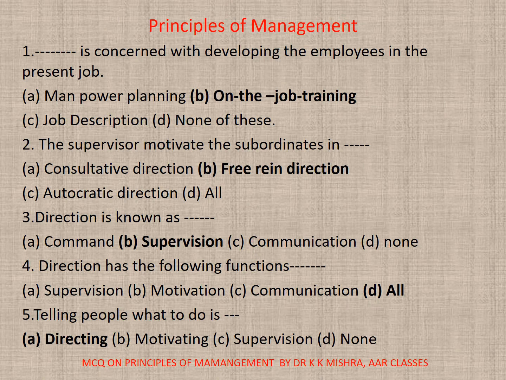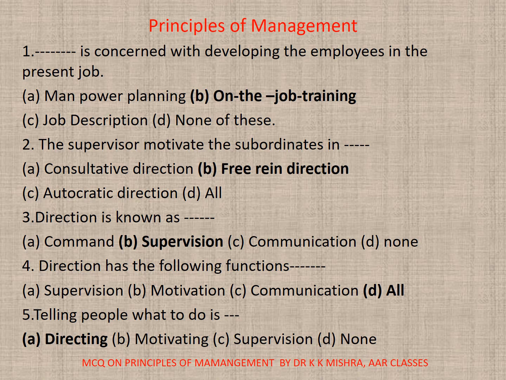Question number 1. Dash is concerned with developing the employees in the present job. A. Manpower planning. B. On the job training. C. Job description. D. None. Correct option is B. On the job training. 2. The supervisor motivates the subordinates in A. Consultative direction. B. Free rein direction. C. Autocratic. D. All. Correct option is B.